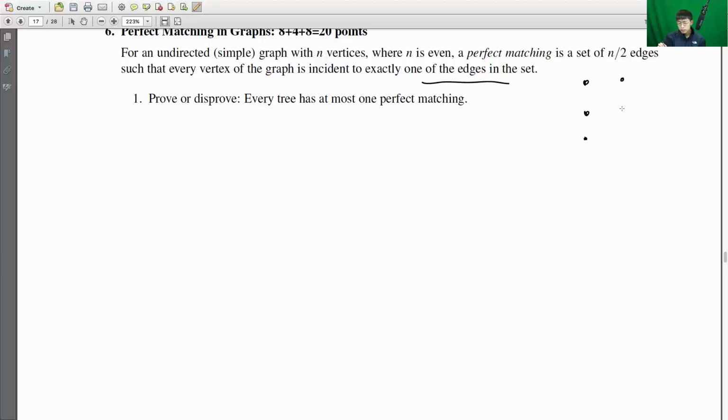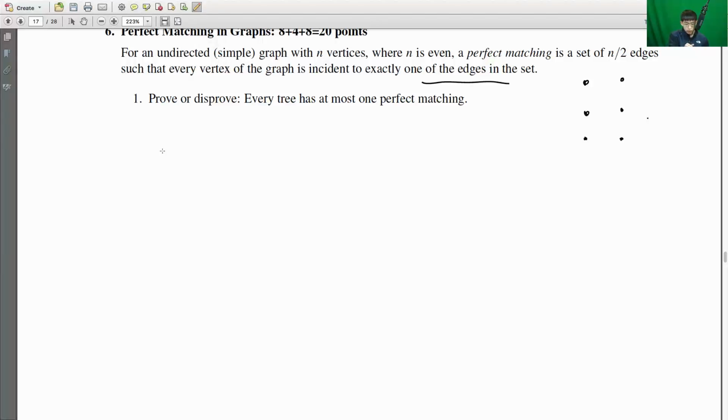If we consider this to be a graph of men and women, then every matching between them was a perfect matching. Okay, so let's look at whether trees can have more than one perfect matching or not. The way to approach this problem would be first to draw some pictures of trees and see if you could construct a tree with more than one perfect matching. And if not, then we'll try to prove the statement true with contradiction.